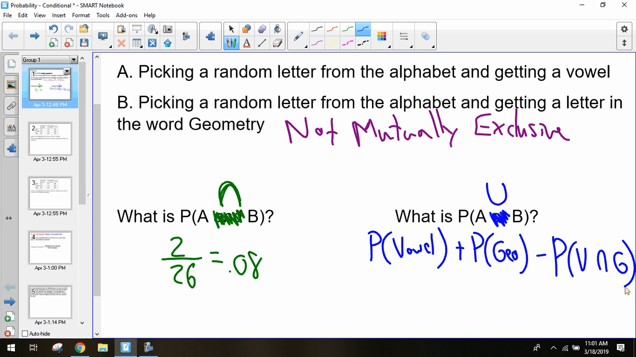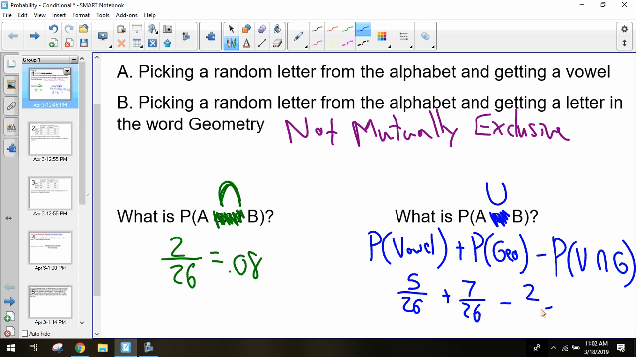So vowels, I have 5 out of 26: A, E, I, O, U. Geometry, I have 7 distinct letters, even though there's technically 8 letters in geometry. E shows up twice, and so the probability of getting an E doesn't change no matter how many times it shows up. I could have 16 E's in here, and it'd still be 7 out of 26. And so 7 out of 26 is my probability of getting a letter from the word geometry. And then the probability of getting both of them at the same time, we already said was 2 out of 26.